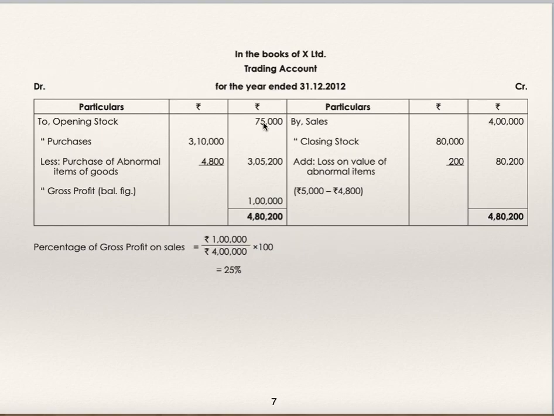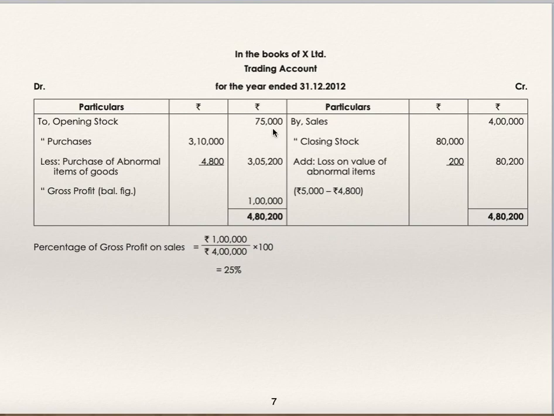To opening stock 75,000 is given. By sales 4 lakhs is given. By closing stock 80,000 plus 200. Why? Because the abnormal item's cost is 4,800, but they have deducted, written off 5,000. Extra 200 is written off. We'll add it back. So closing stock is 80,200.